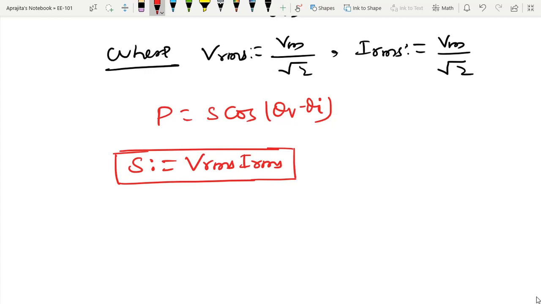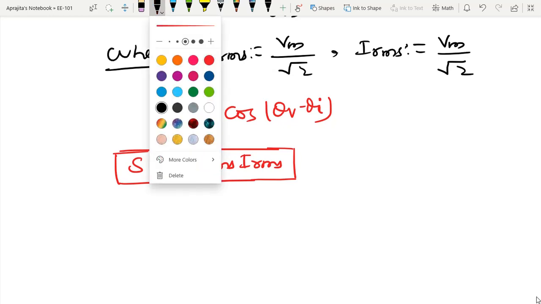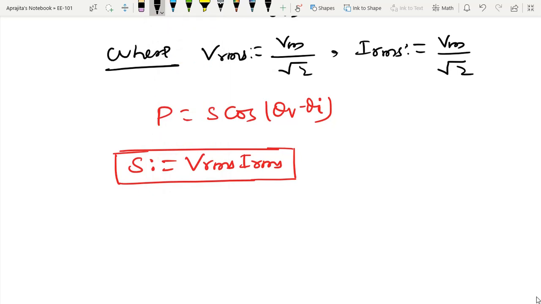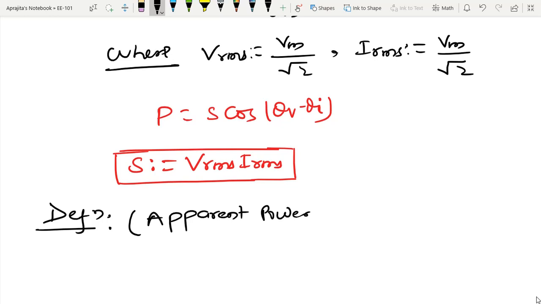The product of Vrms and Irms, I am going to coin as a new definition. That definition is called apparent power.